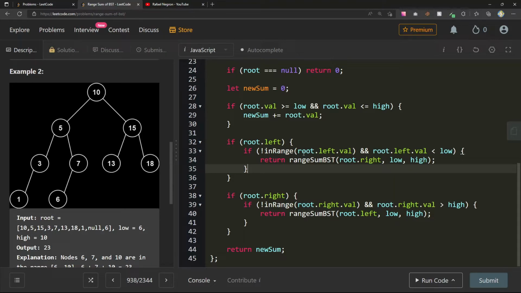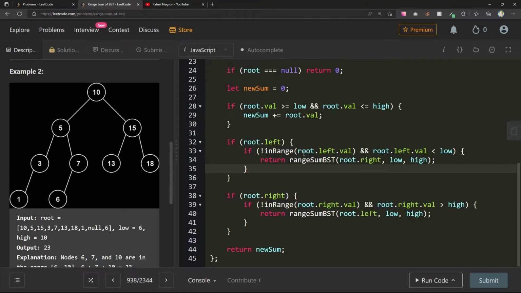Maybe it would be too specific to do things like I was trying, checking if it's in range. Maybe instead of worrying about if it's in range, I should just check to see if it has a left child. If it has a left child, should I always go to it? Again, I'm always going to end up in it.